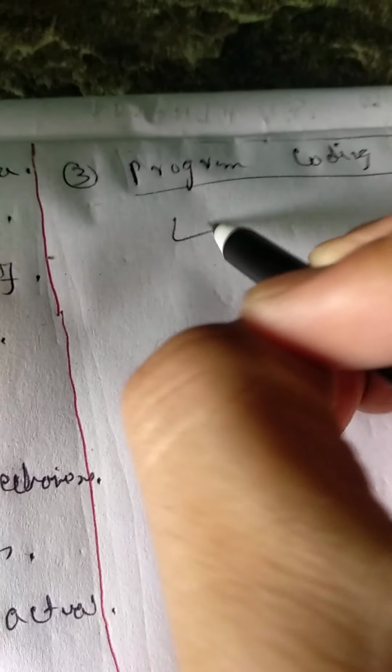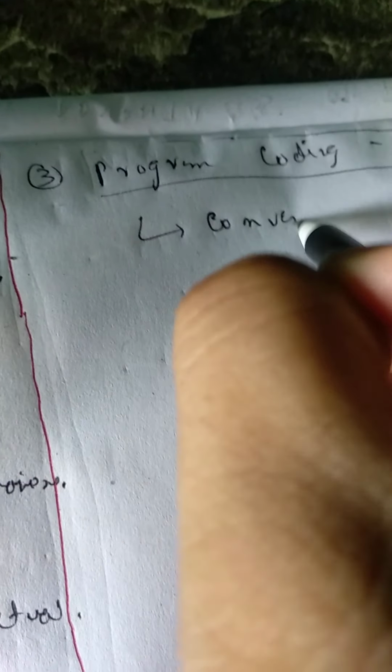So third is this program coding system. The human-readable characters that we can read cannot be directly entered into the machine control unit. So they have to be converted into some form of code and then entered.